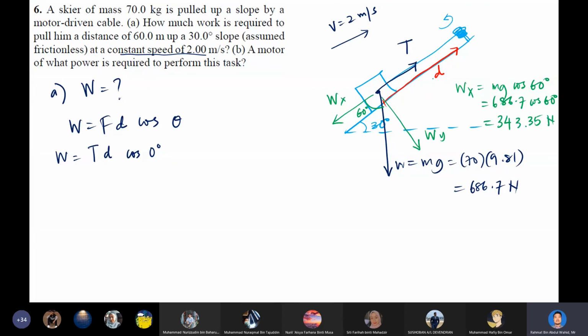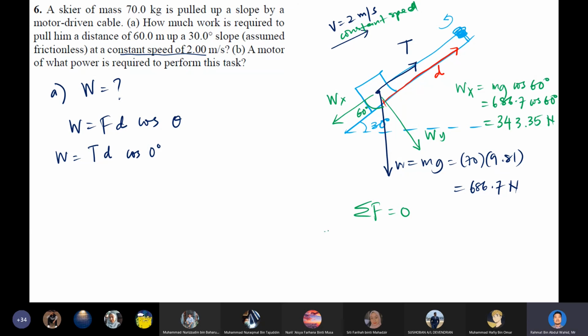Okay, and then we know that tension is going to be equal to the weight component because the total force is going to be equal to 0. Why is the total force 0? Because it is moving at constant speed. Constant speed meaning that there will be no acceleration.